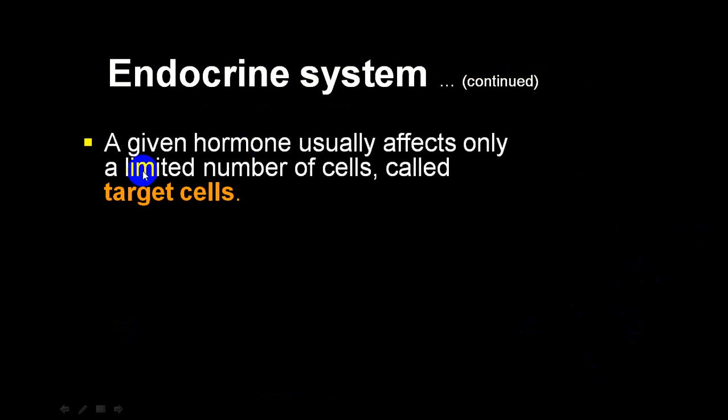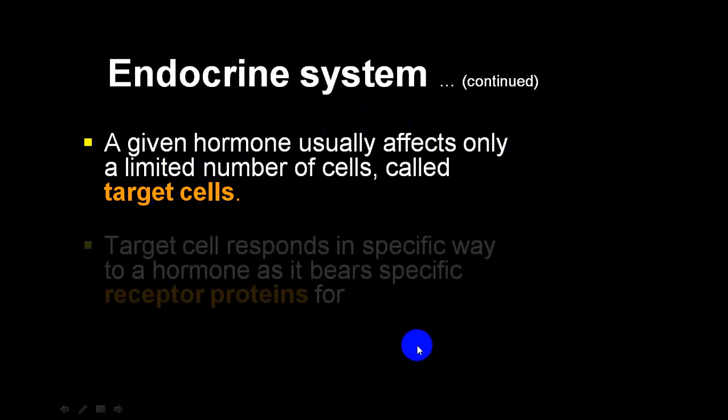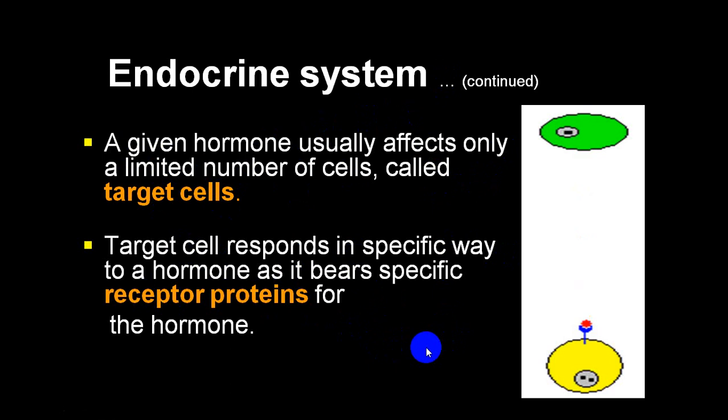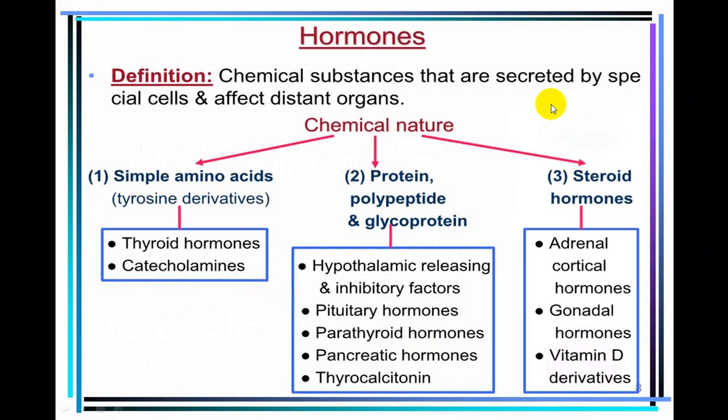So the endocrine system, what does it do? A given hormone usually affects only a limited number of cells. We call those target cells. And target cells will respond depending upon the receptor protein for that particular hormone. Clear? Now, what is a hormone? A hormone is a chemical substance that is secreted by special cells, and it will have an effect on a distant organ which we call the target organ.